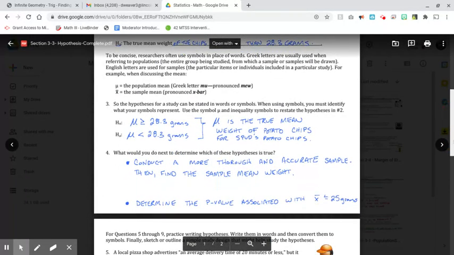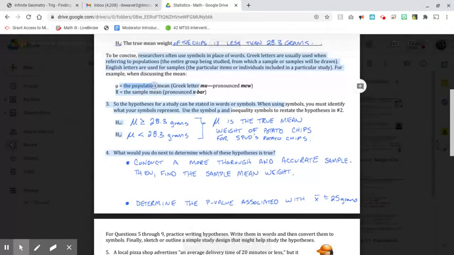To be concise, researchers often use symbols in place of words, and so Greek letters are usually used when referring to populations. The population is the entire group being studied, kind of where we'll get our sample from. English letters are used for samples. So, for example, when you discuss the mean, if we're talking about the population, we're going to use what's called mu, or that U symbol. And if we're talking about the sample, we're going to use what's called the x-bar.